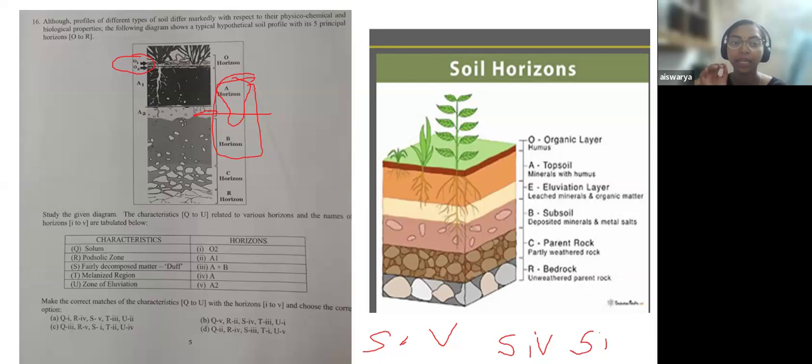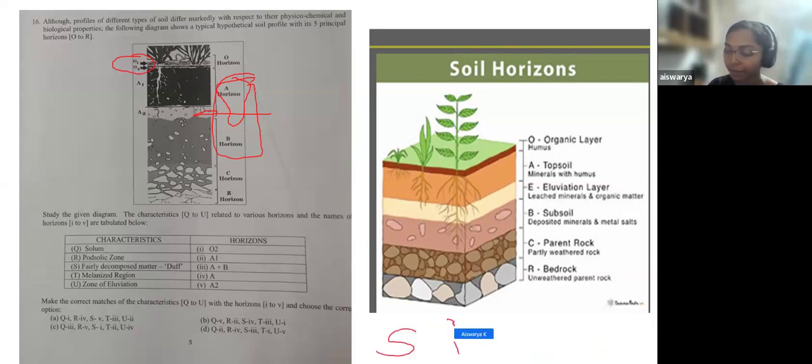So it will be in the O2 zone. Right, in the O2 zone. So that brings you to option C, S1. All other options you can strike off. Why? Because this decomposed matter you will find on the top layer only. Okay, decomposed matter, so that will bring S to 1. If you could crack that, you would have marked option C.